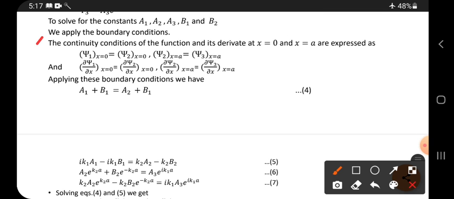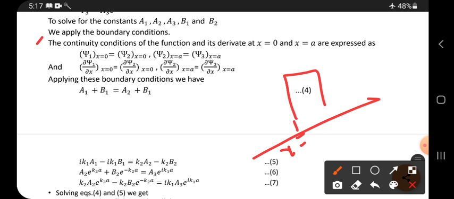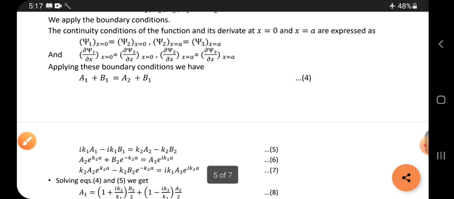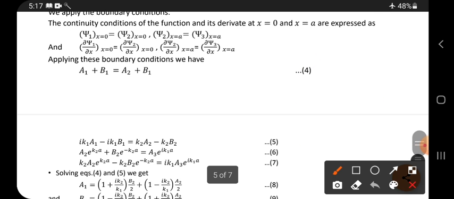The continuity conditions of the function and its derivative at x equal to 0 and at x equal to a. Here it is at x equal to 0 and this is at x equal to a. In between this region we have to apply them to get the constant terms.